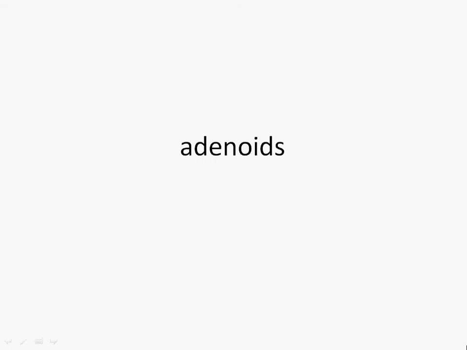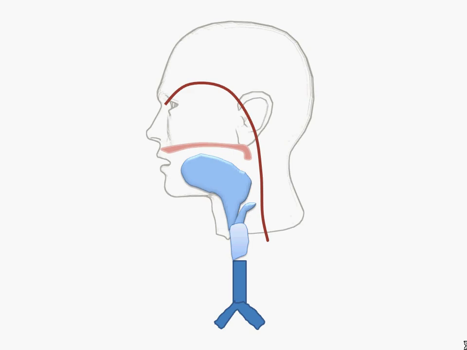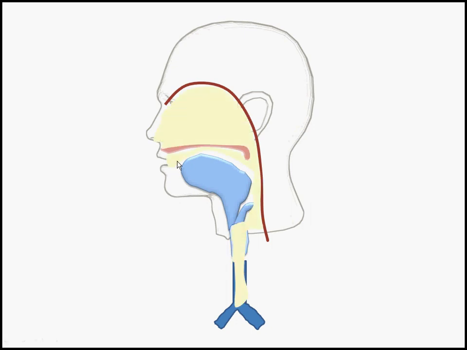Hi, once again about adenoids or nose tonsils. If you see this face from the side, this would be the tongue, the base of the tongue, the lid to the voice box and the air passage. So ultimately the air we breathe goes through this air tube into the lungs. This is the palate which separates the mouth from the nose. So the air we breathe goes this way, right?